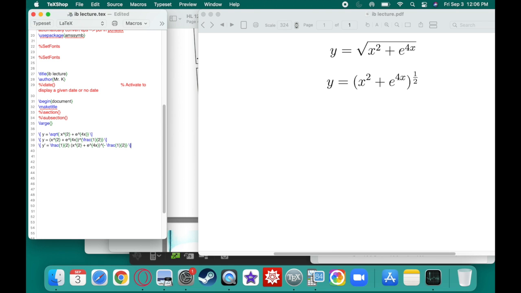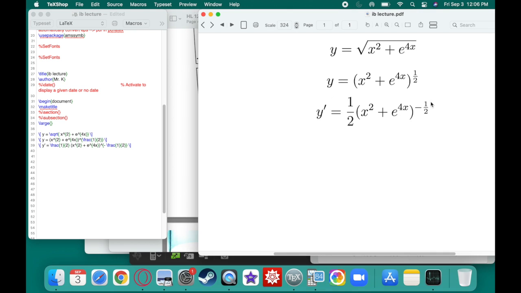If I'm showing my work as I go, this would be the derivative of the outside. The 1/2 comes down out front, then you subtract 1 from the exponent and you get this. Now you have to multiply by the derivative of the inside. Well, the derivative of the inside is pretty easy. This is going to be 2x, because that's the derivative of x squared, plus the derivative of